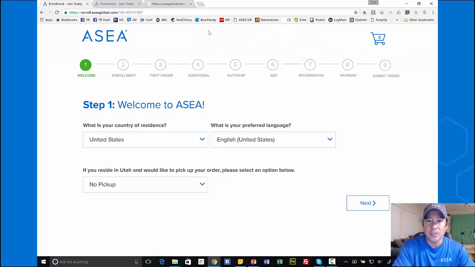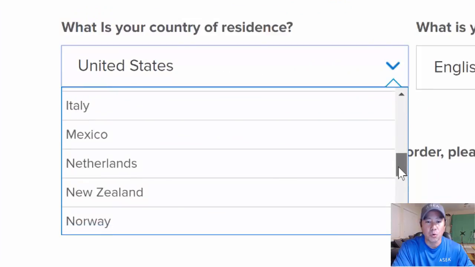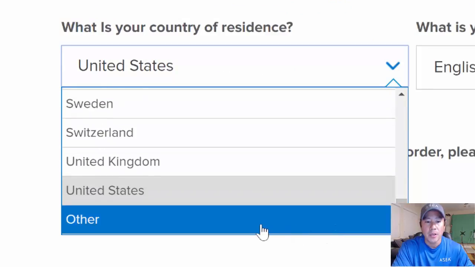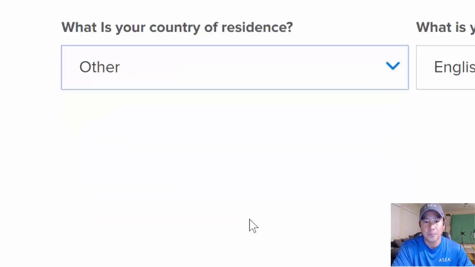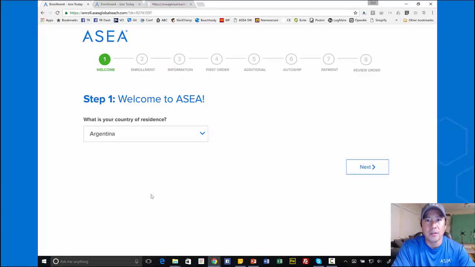Now, the only difference is if they're in one of these new tier 2 markets, their country will not be listed in this main drop-down when they drop down this country of residence. They're going to have to scroll all the way down to the bottom here and select Other. That's really one of the key things: select Other. When they do that, they're presented with the list of tier 2 countries that have been approved.